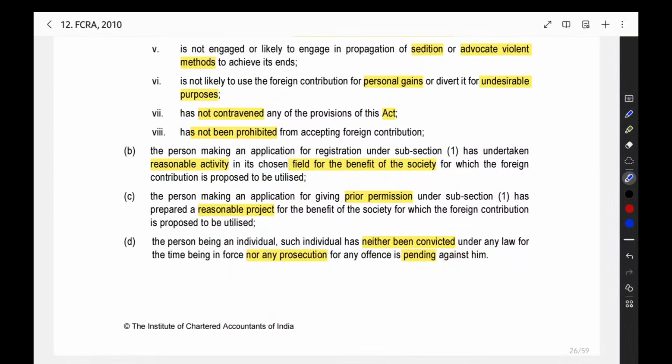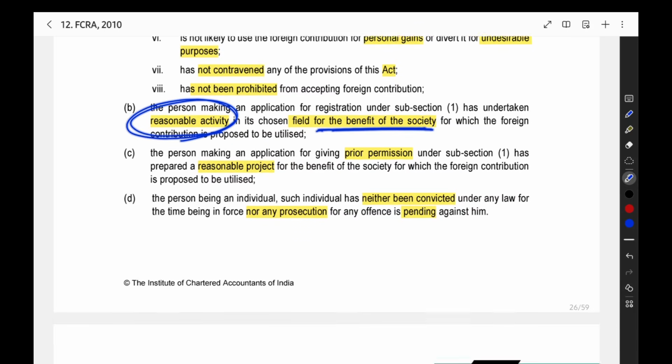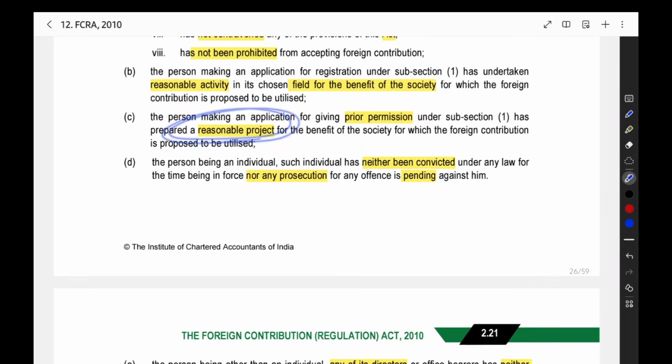Then here, if you are making an application for registration, you should have already done a reasonable activity in the field for the benefit of society. If you are applying for prior permission, you should have a reasonable project for the benefit of society. Then you were not convicted, and no prosecution is pending against the individual.